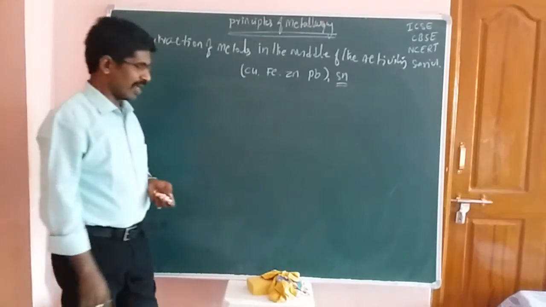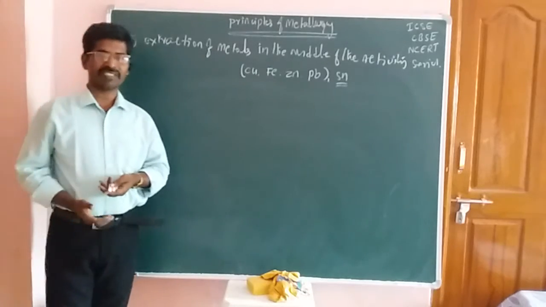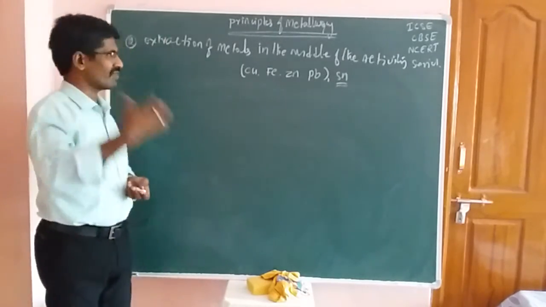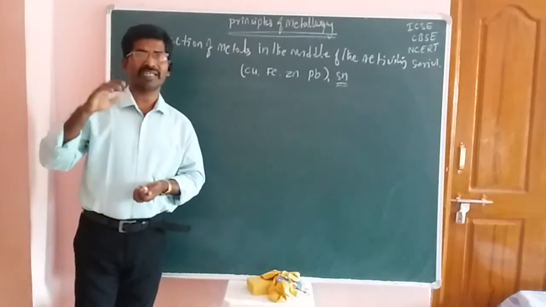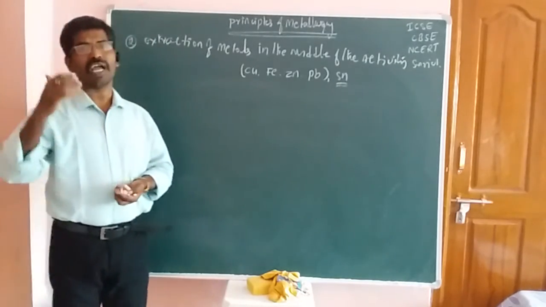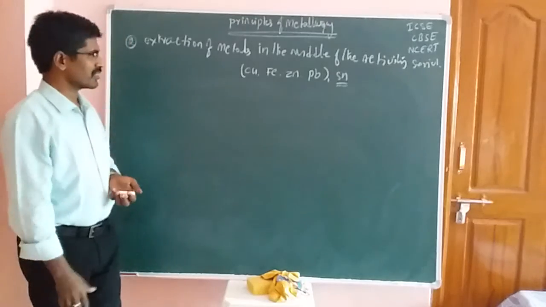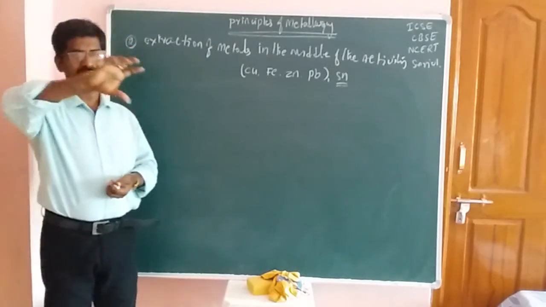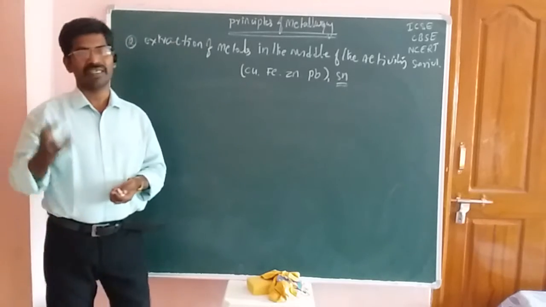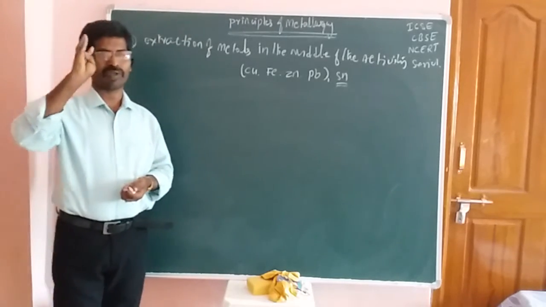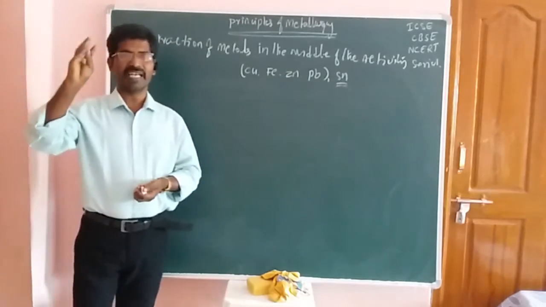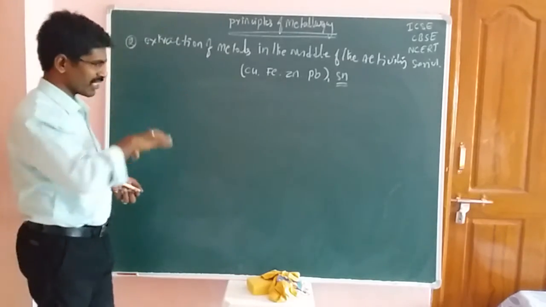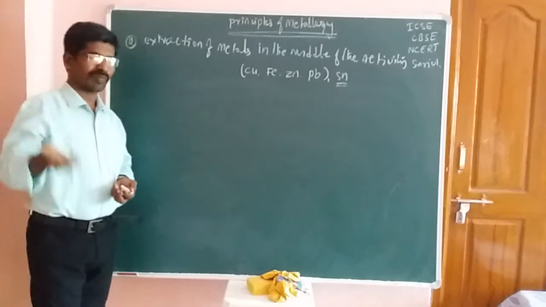Okay, students. After completion of the self reduction process, now sulfides and oxides are the compounds which are reduced by more active elements. According to the reactivity series: potassium, sodium, calcium, magnesium, aluminum, students. So these are the reduction processes.